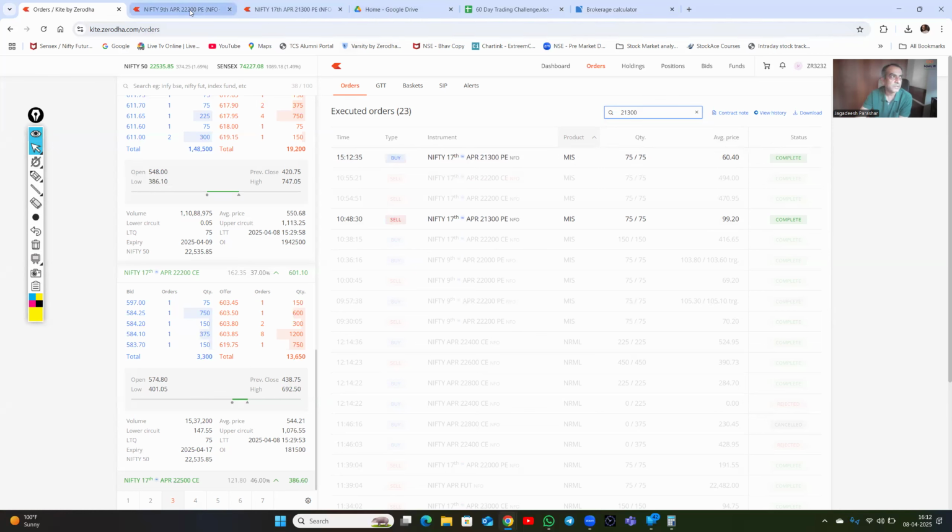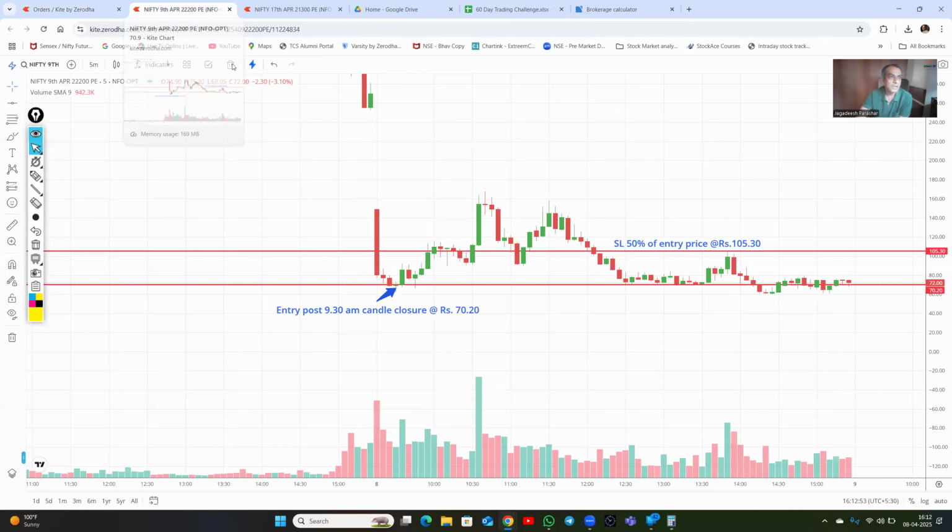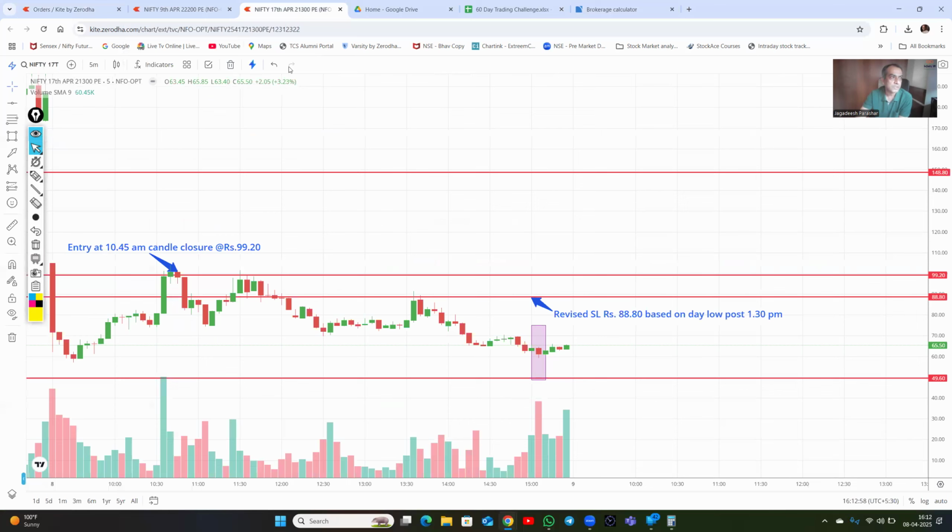As a quick walkthrough, the first trade is where we stopped out, and in the second trade, this was our entry, 99.2 at the 10:45 candle closure, though we entered around 10:48. After we entered, it never went above our price and was always below. Initially we put the stop loss at 50% of our sold price.